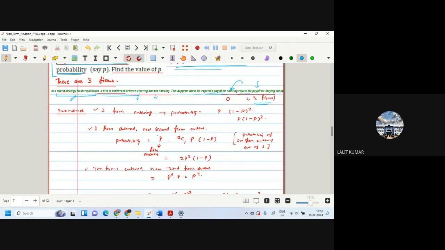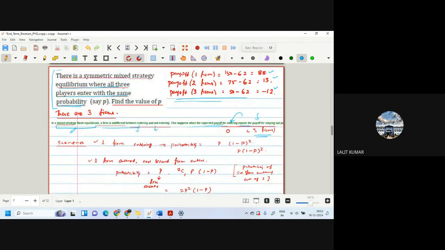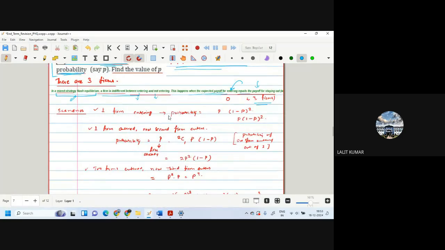For every firm entering, they have said that they enter with the same probability P. So if the first firm enters, the probability of him entering is P, and the second firm is not entering, 1 minus P, and the third firm is not entering, 1 minus P. So this is the only scenario for the first firm entering. So your total probability is P into (1 minus P) square.